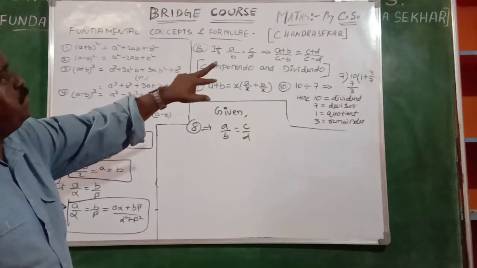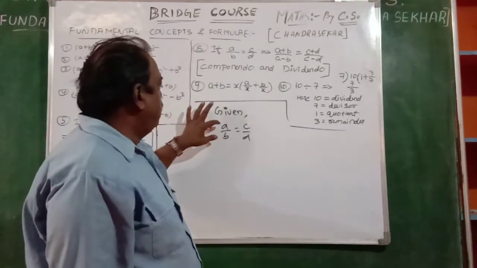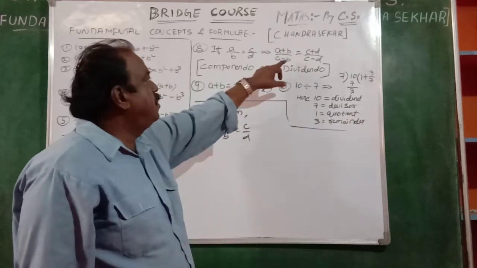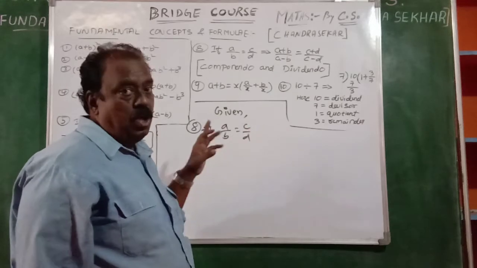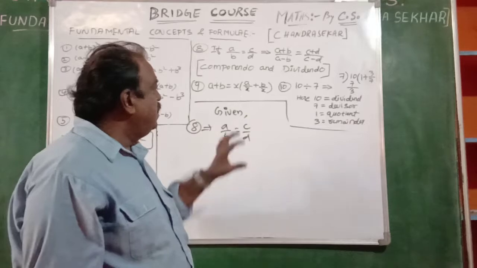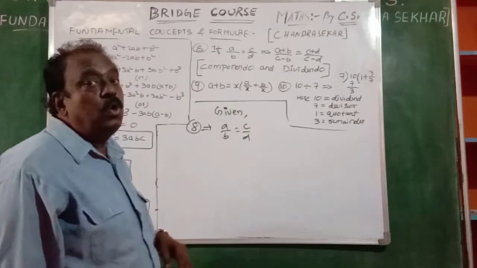Then A plus B by A minus B is equal to this side, C plus D by C minus D. Numerator plus denominator by numerator minus denominator. This property is called the componendo and dividendo method.